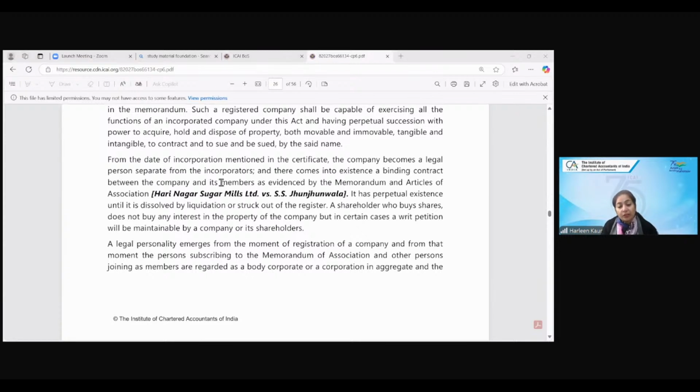Okay, Ankit, first of all, there are 4 different case laws given. Which case law are you referring to? Ma'am, Harinagar wala? Yeah, ma'am, yes. Okay, what is the point in this?